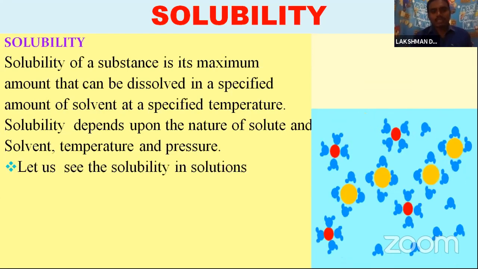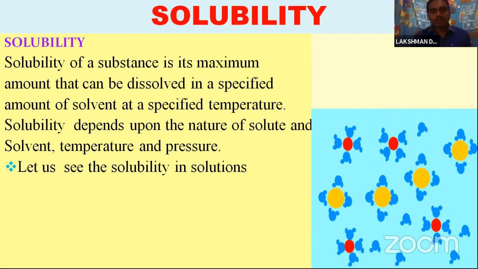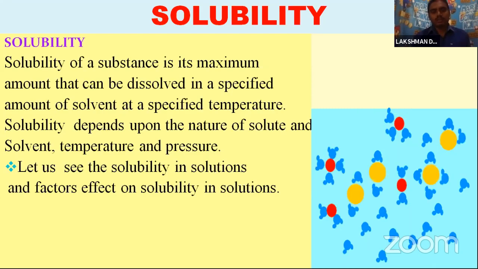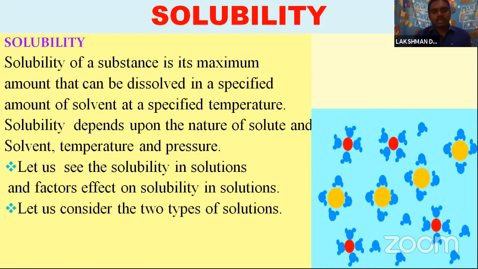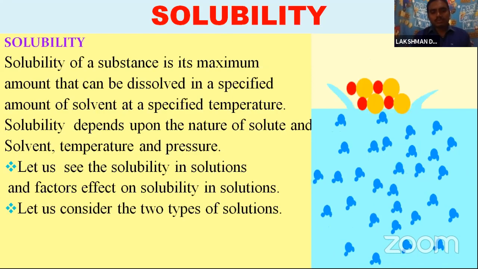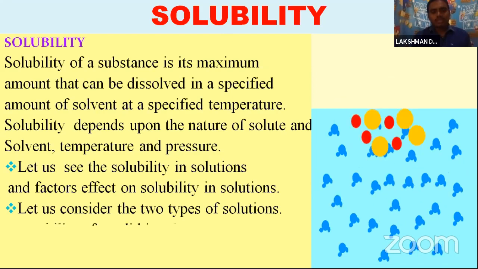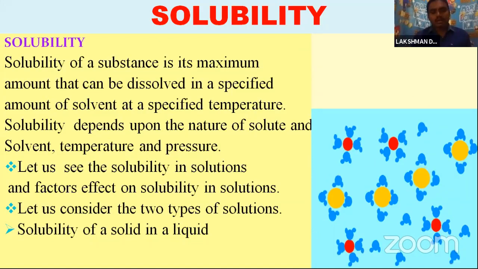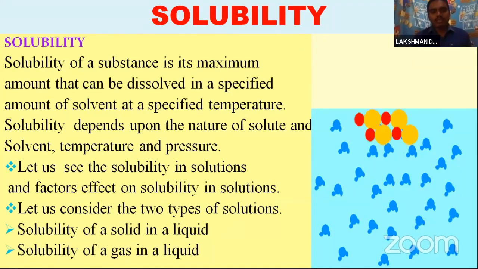So let's see the solubility in solutions and the factors affecting solubility. Let us consider two types: the solubility of a solid in liquid and the solubility of a gas in liquid.